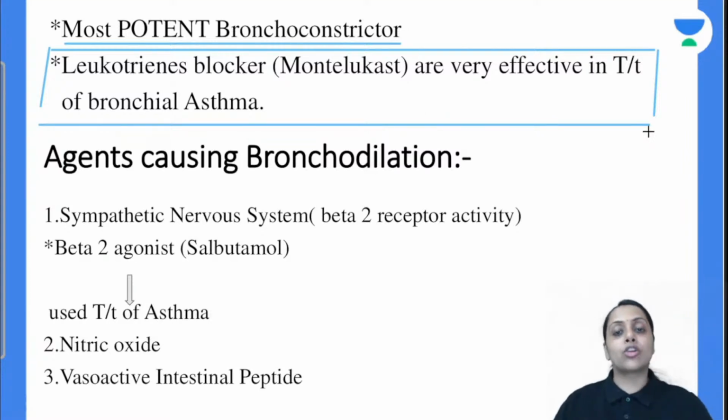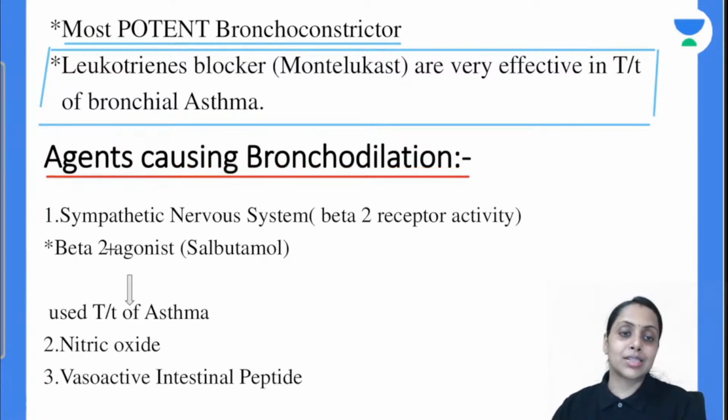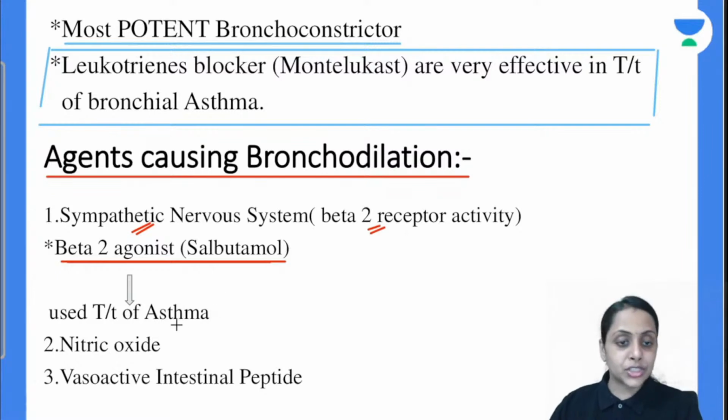So agents that cause bronchoconstriction are our parasympathetic nervous system, our vagal stimulation, our acetylcholine, our leukotrienes, our histamine. They all cause bronchoconstriction. Now coming to the agents that cause bronchodilation. In this we have the sympathetic nervous system that acts via beta 2 receptor to cause bronchodilation. So that's why beta 2 agonists like salbutamol cause bronchodilation, and that's why they are used in the treatment of asthma.